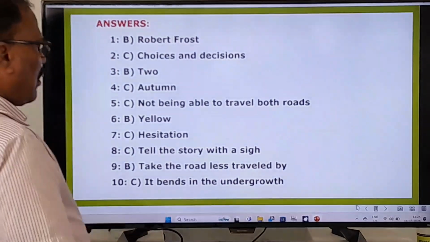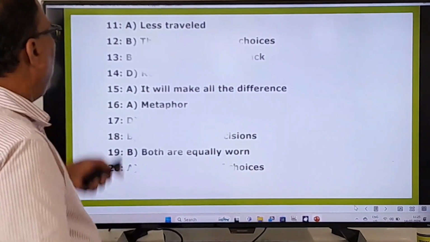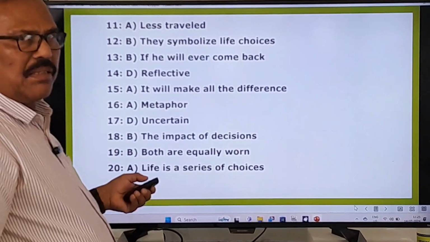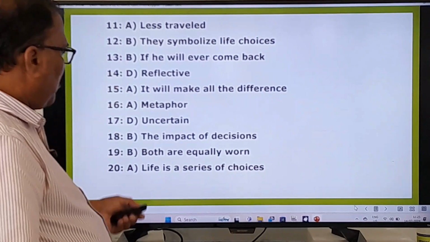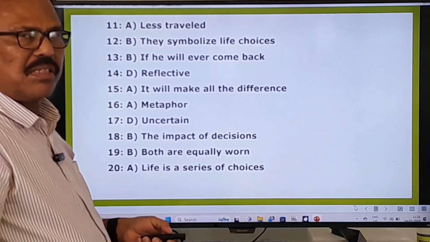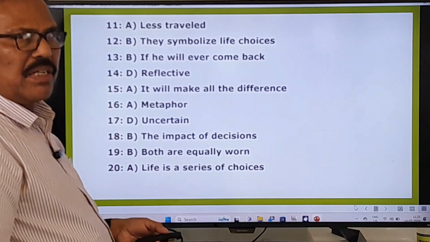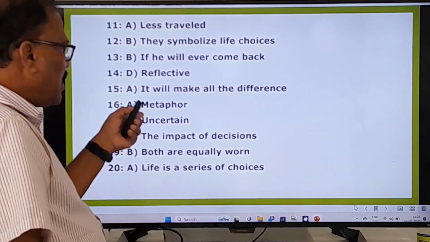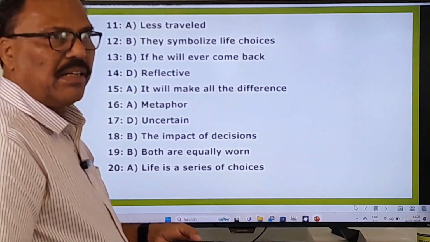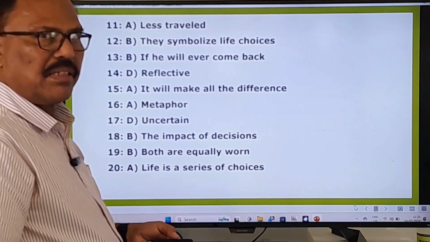Okay, take a screenshot of them. Right. And 11 to 20. These are the 1 to 10, 11 to 20. All the 20 answers for 20 multiple choice questions are given here. You can check your answers with these answers and see whether you are correct or wrong.